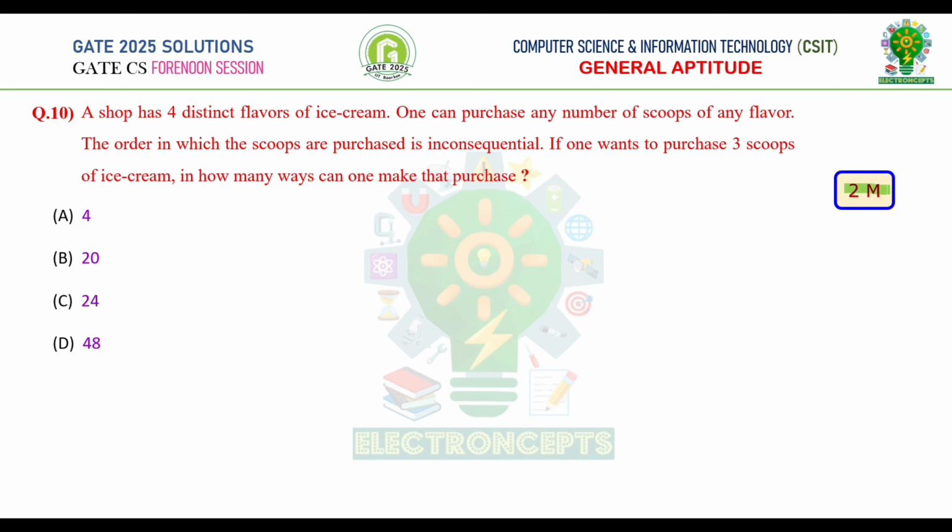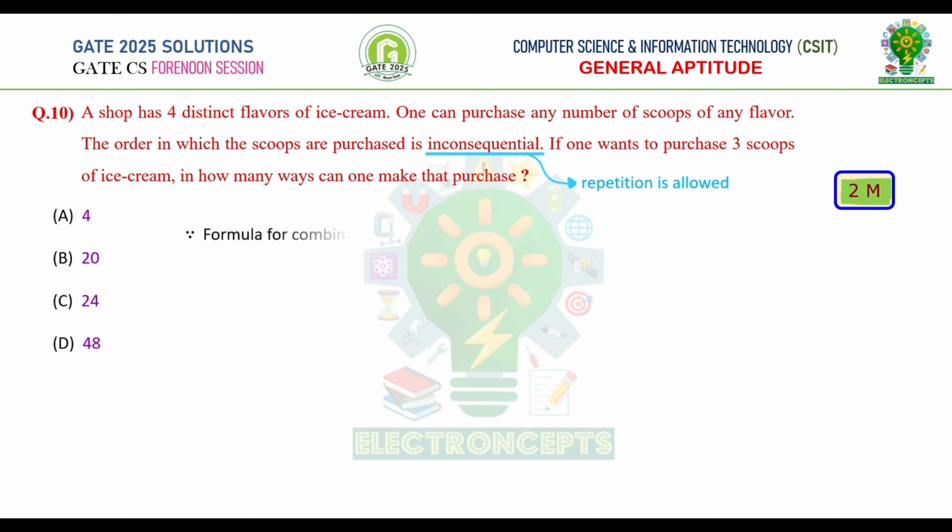Question number 10. This is a GATE 2 marks question. A shop has 4 distinct flavors of ice cream. One can purchase any number of scoops of any flavor. The order in which the scoops are purchased is inconsequential. Here, inconsequential means repetition is allowed. If one wants to purchase 3 scoops of ice cream, in how many ways can one make that purchase?